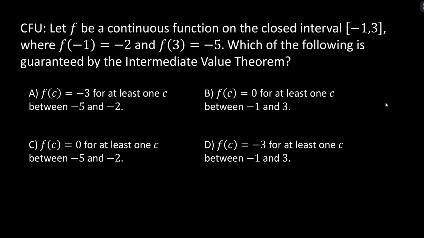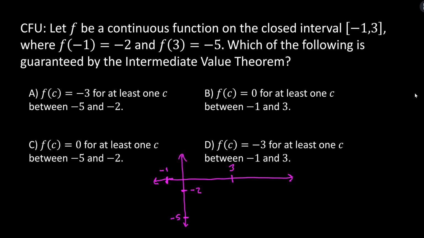Let f be a continuous function on the closed interval from -1 to 3, and it gives us the y values of the endpoints, -2 and -5. Which of the following is guaranteed by the intermediate value theorem? If you're struggling with this, I very much recommend drawing a graph like this. So we are looking at the interval from -1, so I'll put -1 over here, to 3. Those are x values. This is really important with IVT, coordinating the difference between x values and y values. f of -1 is -2, and f of 3 is down here at -5.